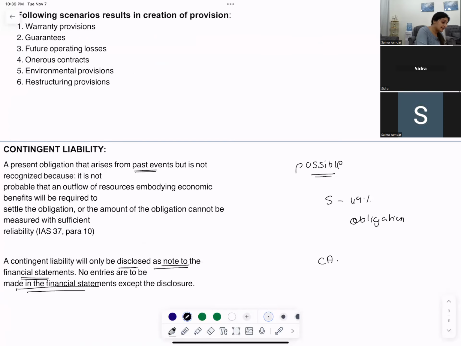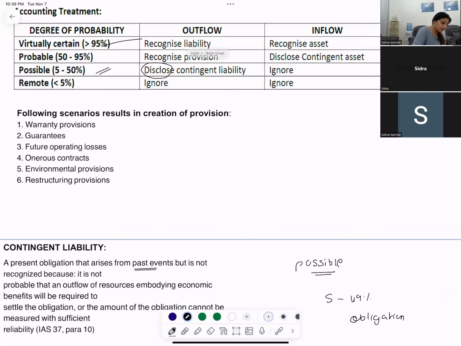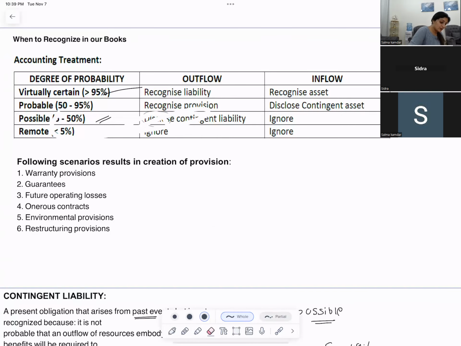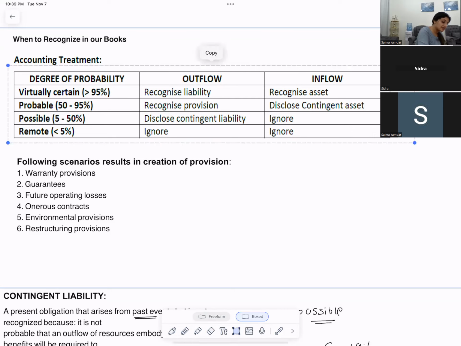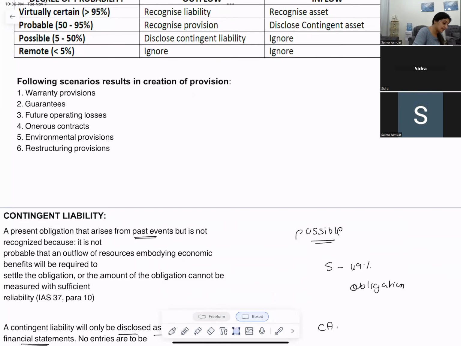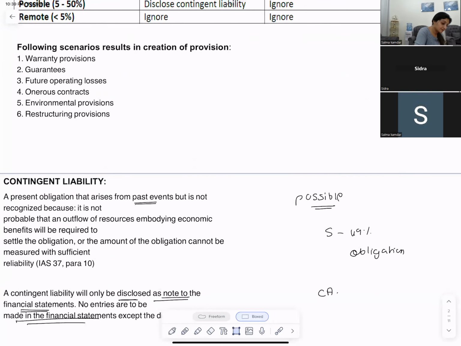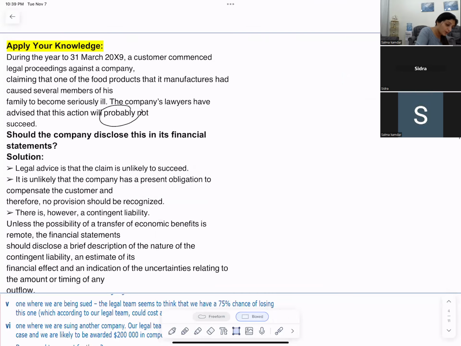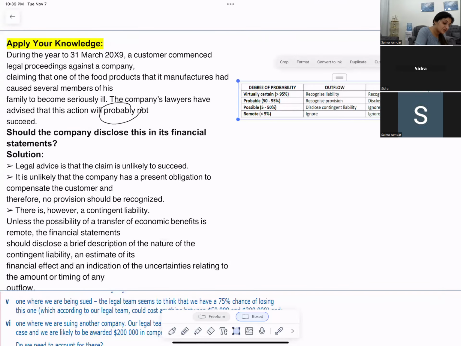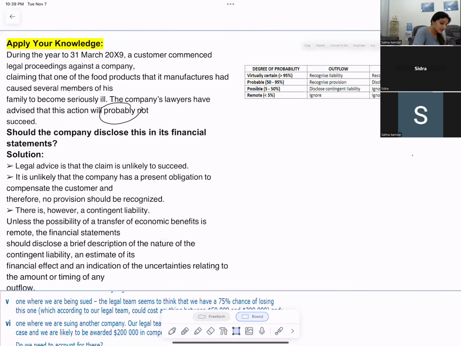Probably not succeed. Okay, what did the lawyer tell? That it will probably not succeed. That means there are probable 50 to 95% chances of it not succeeding. So now tell me what do I do?